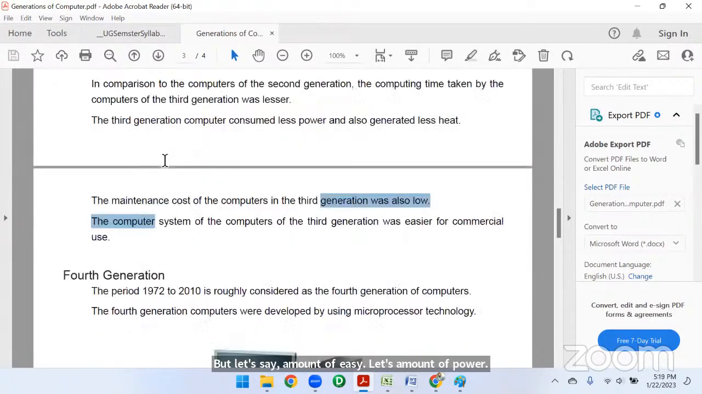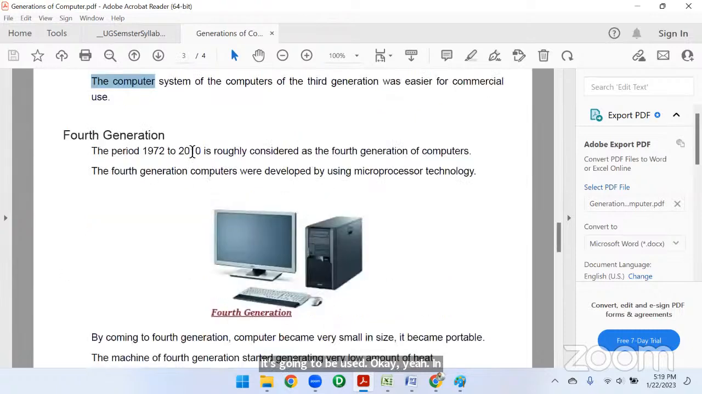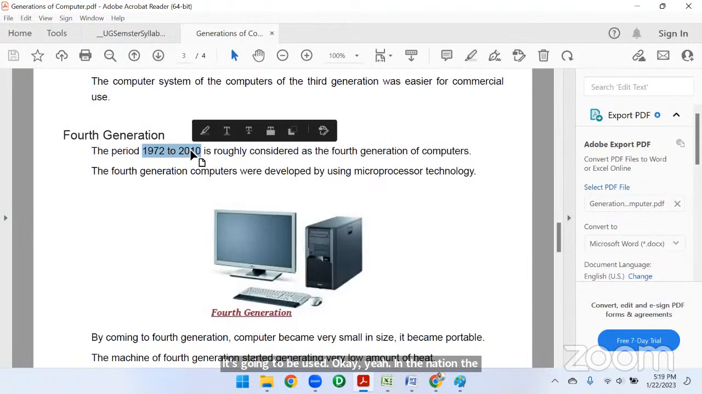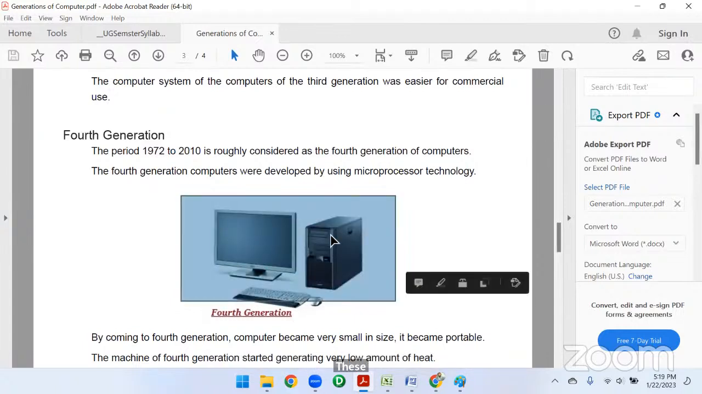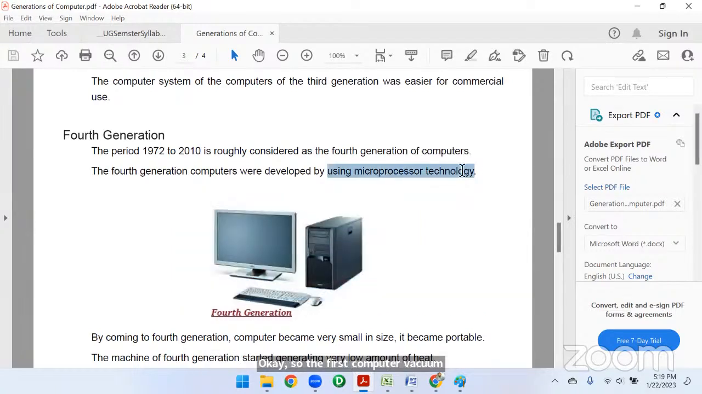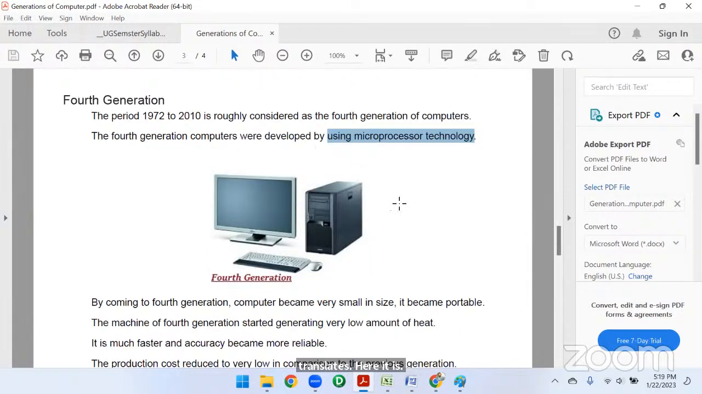The fourth generation is from 1972 to 2010. Okay, so maximum people know about this generation of computers. This is a desktop, we call it a desktop. Here they are using microprocessor technology. The first computer used vacuum tubes, then transistors. Here they are using microprocessors. So these microprocessors are going to be used in these computers.